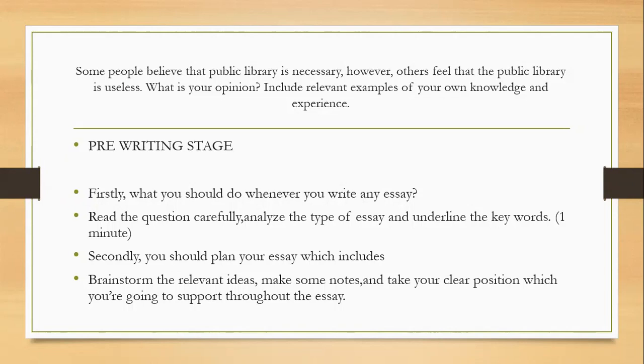So guys, these are the things which we need to do before starting our writing. For reading and analyzing, we need to spare 1 minute, and for brainstorming and making notes, you can spare up to 4 to 5 minutes. So basically you need to spare 5 minutes to do all this.